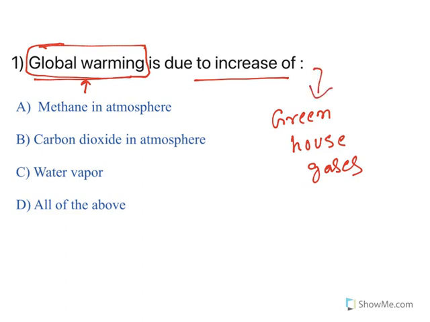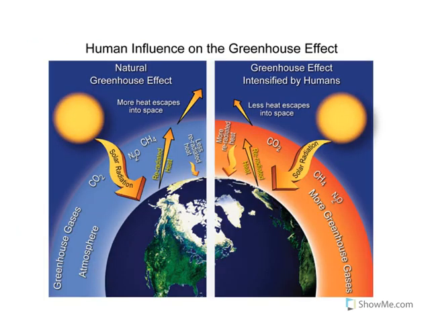Now, first option says methane in atmosphere, carbon dioxide in atmosphere, water vapor, all of the above. In fact, all of the above will cause global warming. Let me give you a snapshot about this. Let us understand the human influence on the greenhouse effect or global warming. From the sun we will be getting radiation. That radiation gets onto this earth. Now, earth uses this radiation, the plants and organisms will use that radiation, and the remaining heat will be re-radiated as heat and it goes to space.